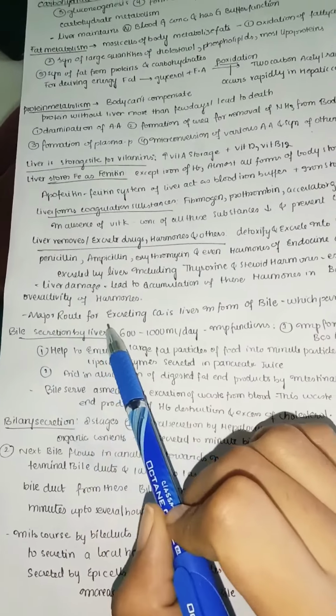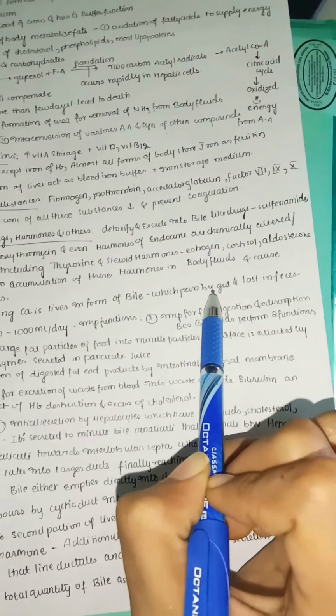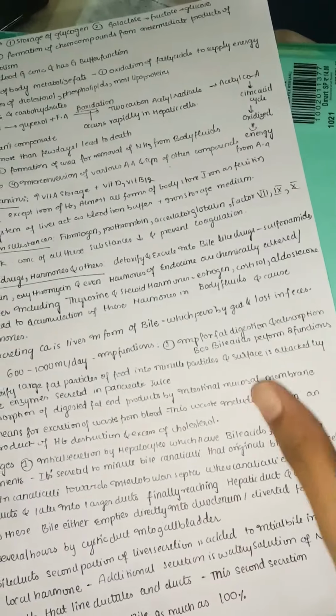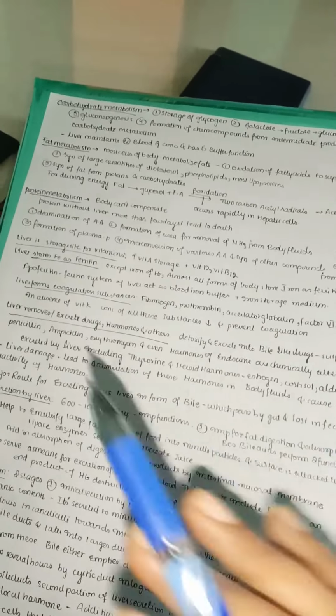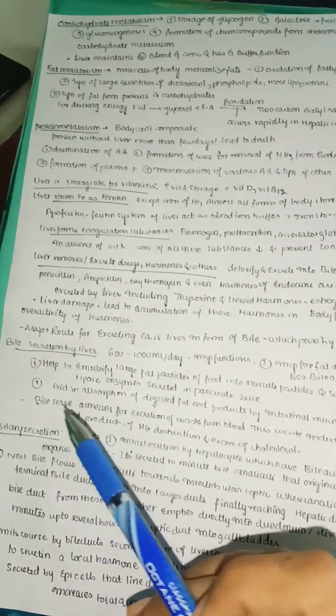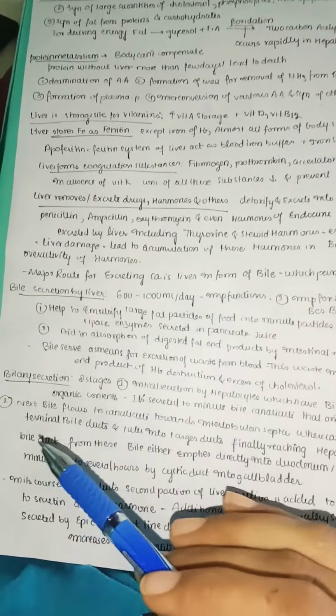The major route for excreting calcium is the liver, in the form of bile, which passes into the gut and is lost in the feces. If bile is to be excreted, it passes into the gut and next into the fecal matter. This is how a major amount of calcium in our body is excreted by means of bile. So now